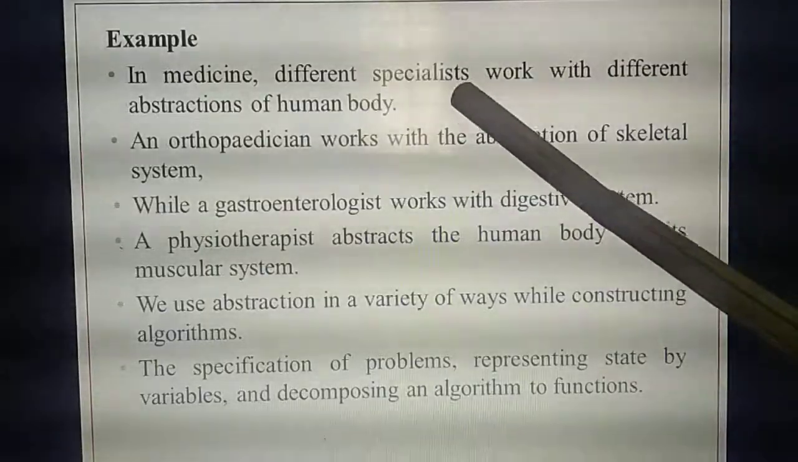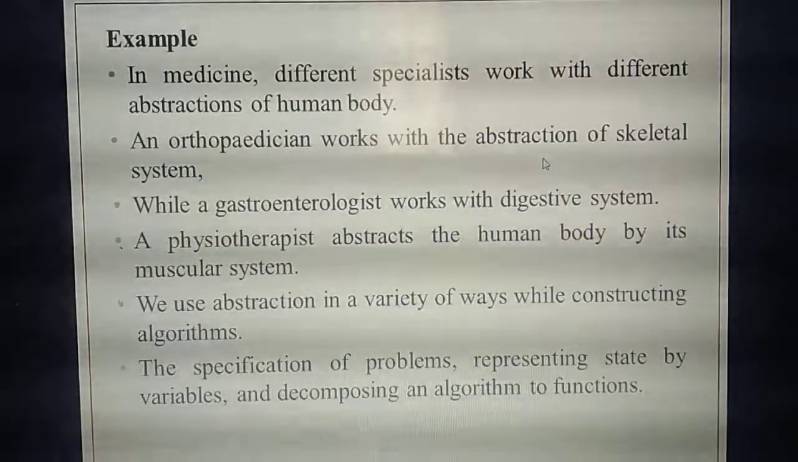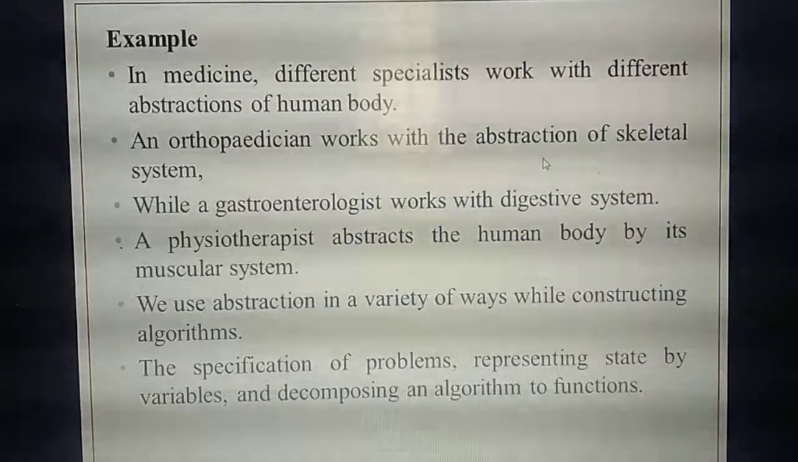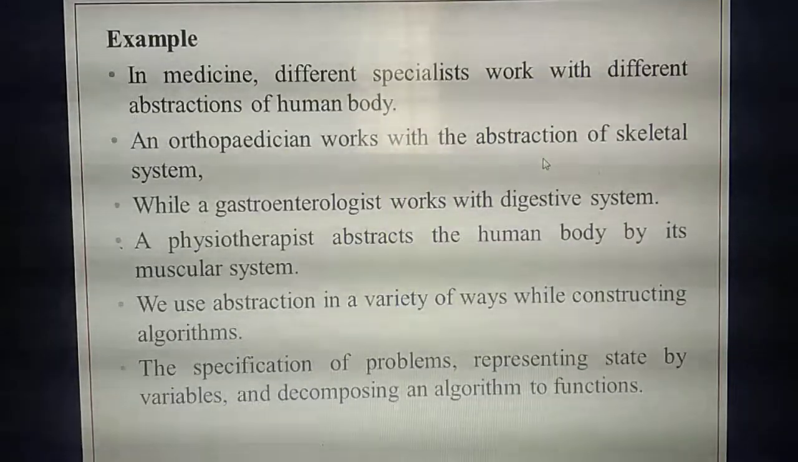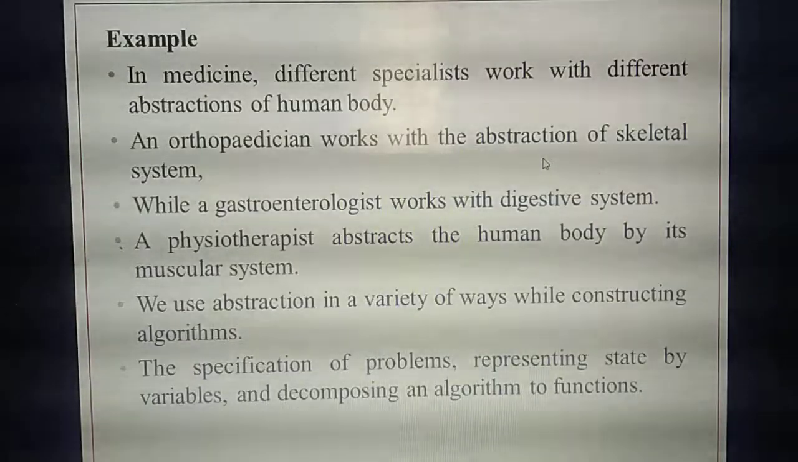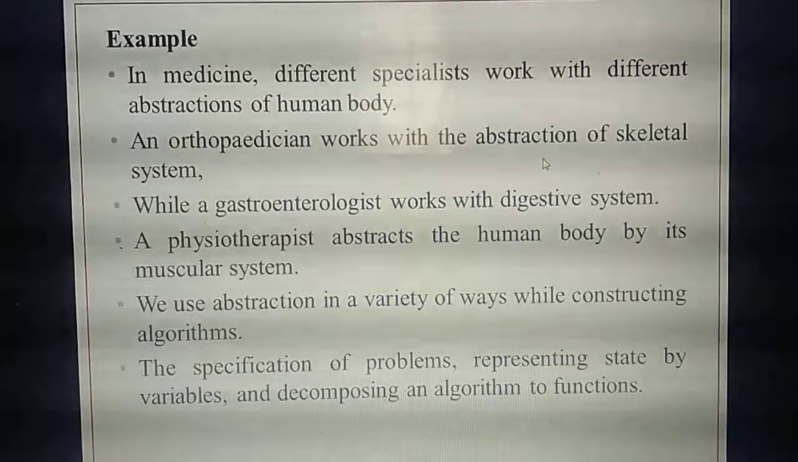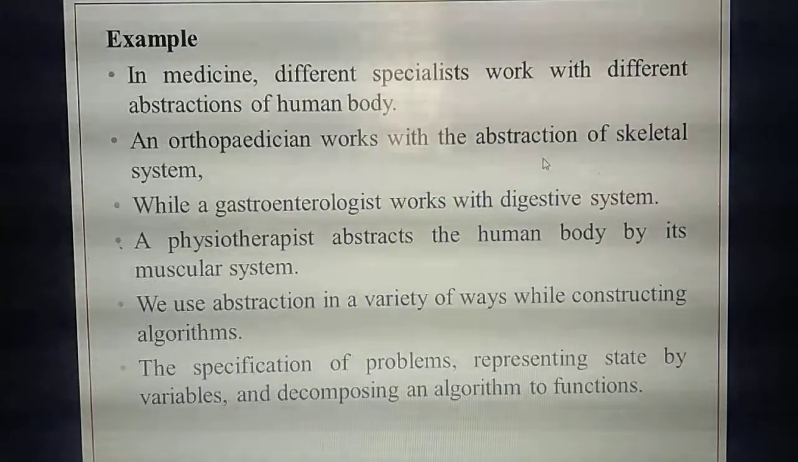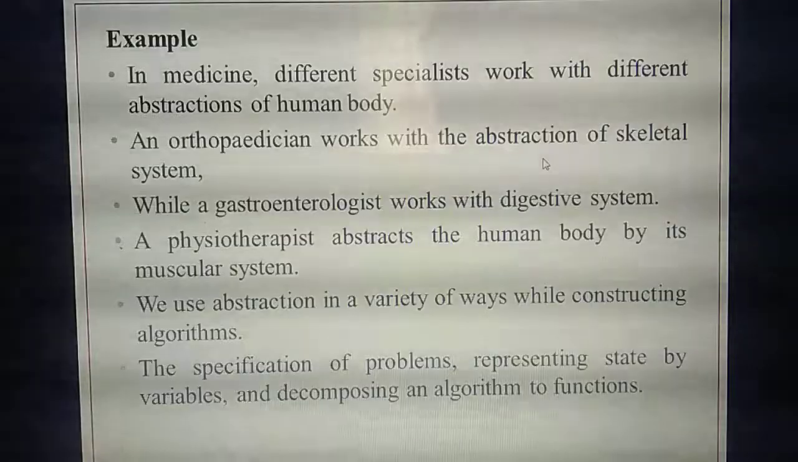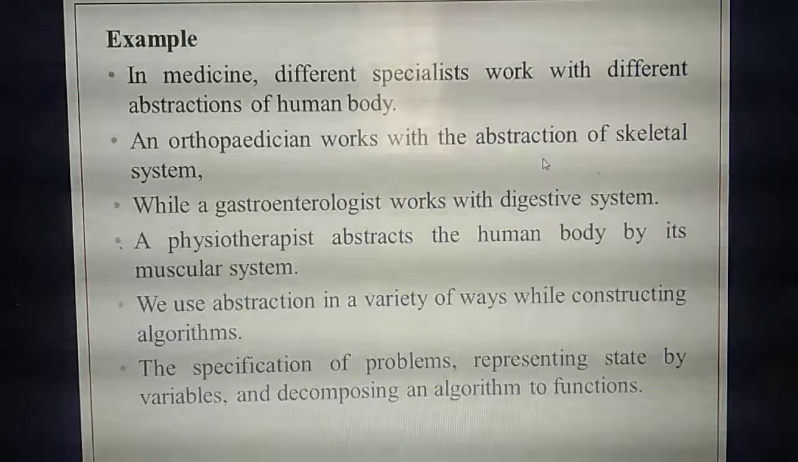The different specialists work with different parts of the human body, isn't it? What is the use of an orthopedician? The ortho doctor will see about ortho, that means the skeletal system. The gastroenterologist checks the digestive system. Physiotherapy means the particular doctor will give physio, that means the muscular system. So abstraction means there are a lot of doctors, and based on your disease, you need to go to the particular section.